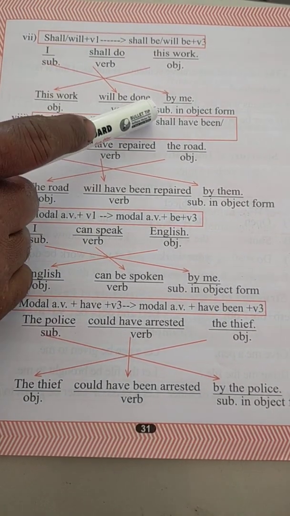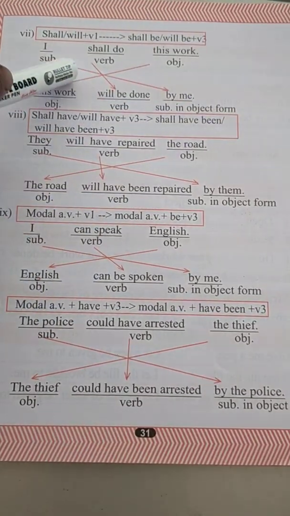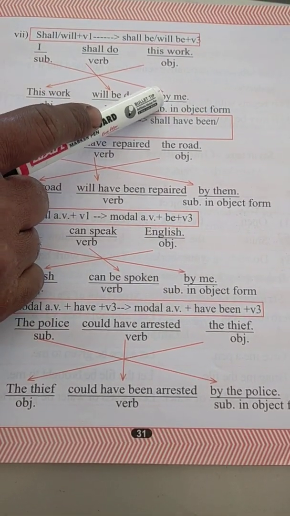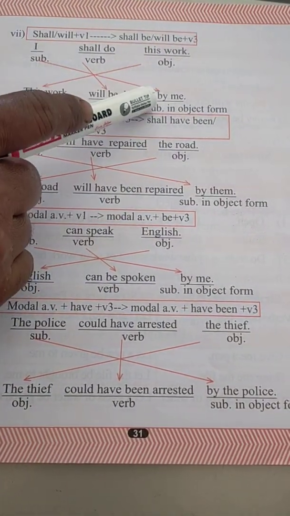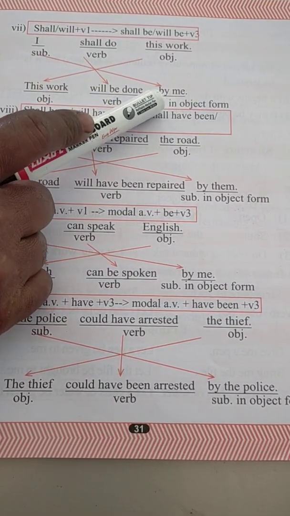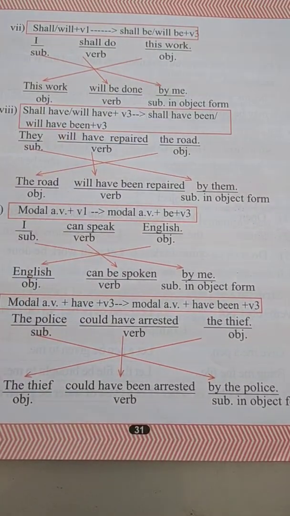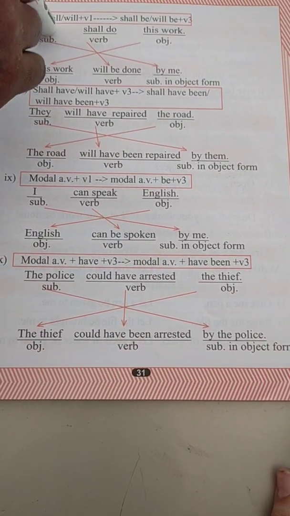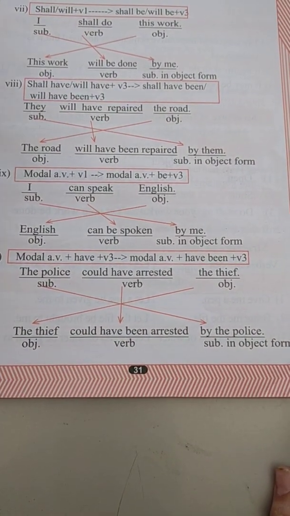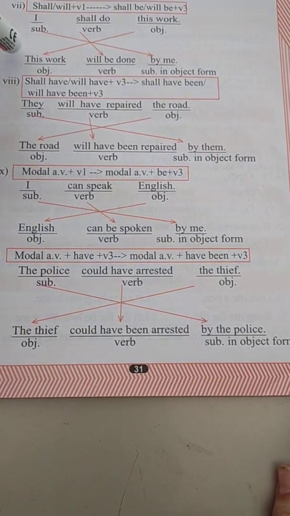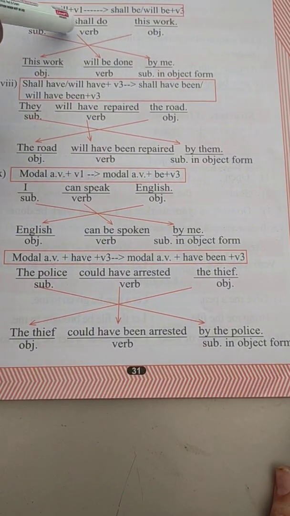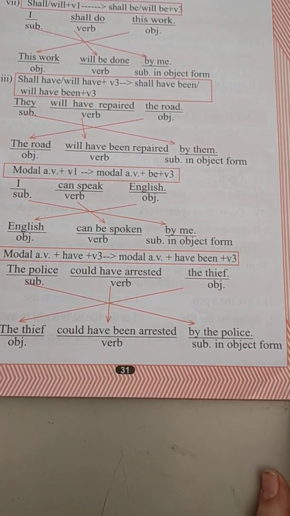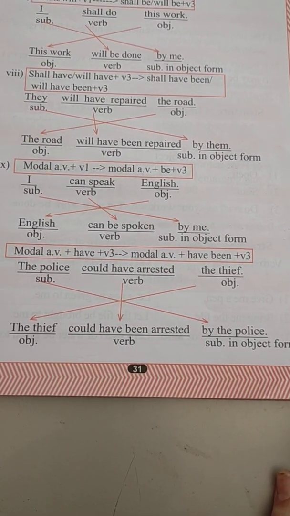The subject will come in object form, that means the subject will come to the object place, "by" will be added, and the object form of "I" will be "me". So "by me". So this is the future time: active voice future time has been changed to passive voice future time. Understood? So this is the first.